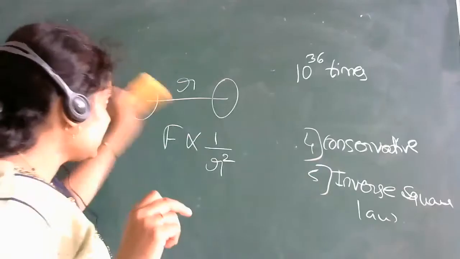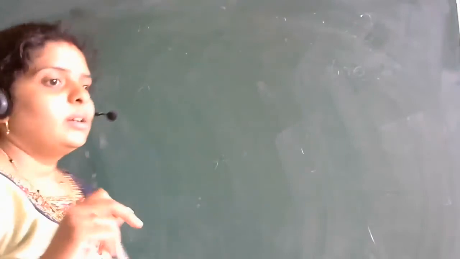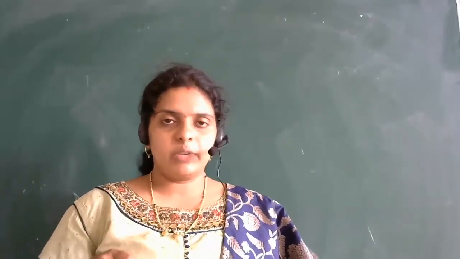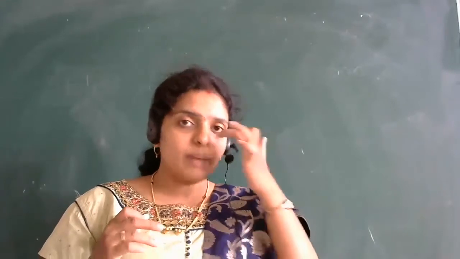Okay, what we were discussing: examples for gravitational force we have seen. So can you tell me any example for electromagnetic force? Just guess.